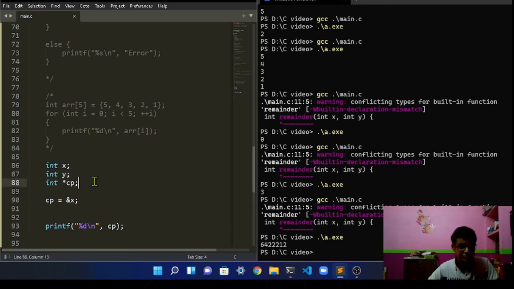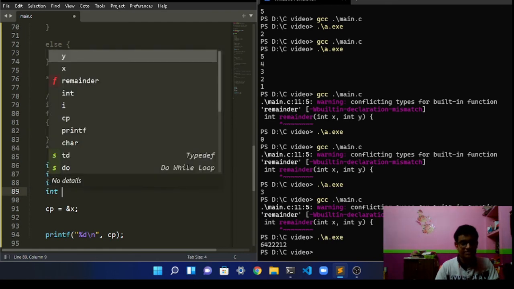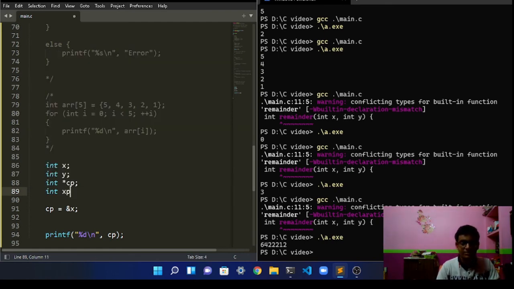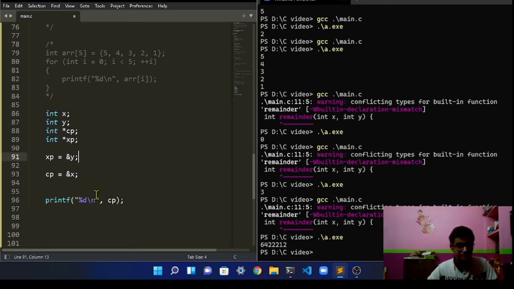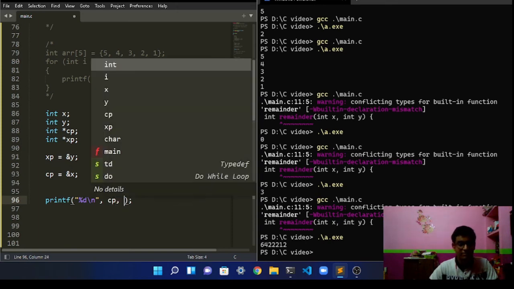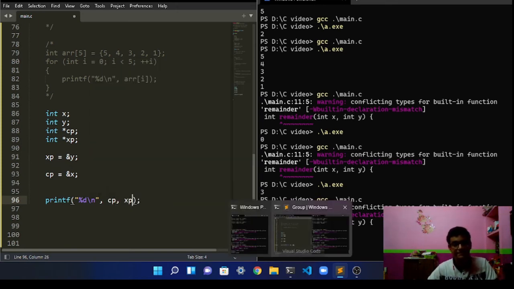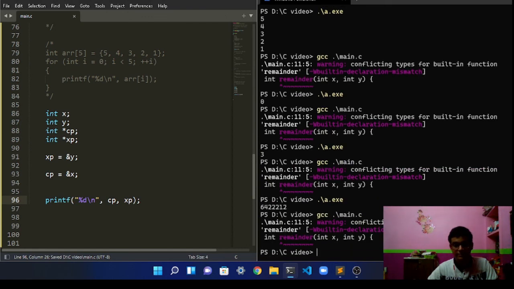So you can assign another pointer, which is, I guess, xp. To assign a pointer, first you have to put the star mark over here, and then this pointer points to the memory location of y. So if we do that, and if you want the value of xp here only, now compile the program.